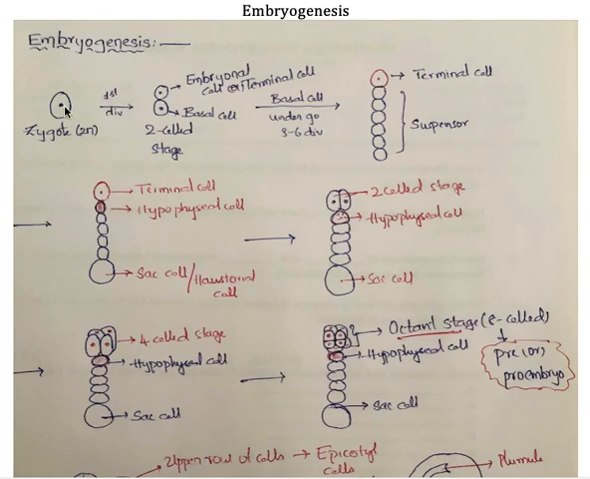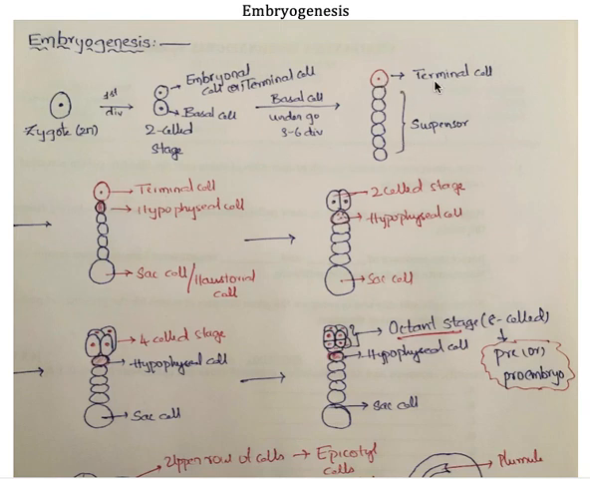Now this is the zygote. It undergoes the first division, which results in the formation of two cells. See, these are the two cells, 1 and 2. The upper cell is called the embryonal cell, which is also called the terminal cell. And the lower cell is called the basal cell. Now this basal cell undergoes 3 to 6 divisions. By that it forms a linearly arranged cellular mass, and this linearly arranged cellular mass is called the suspensor.